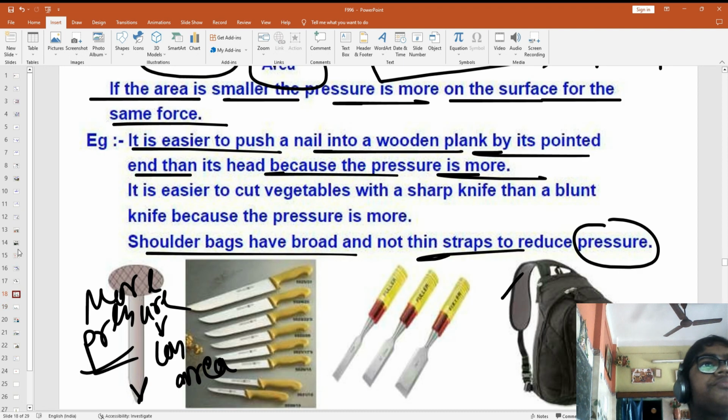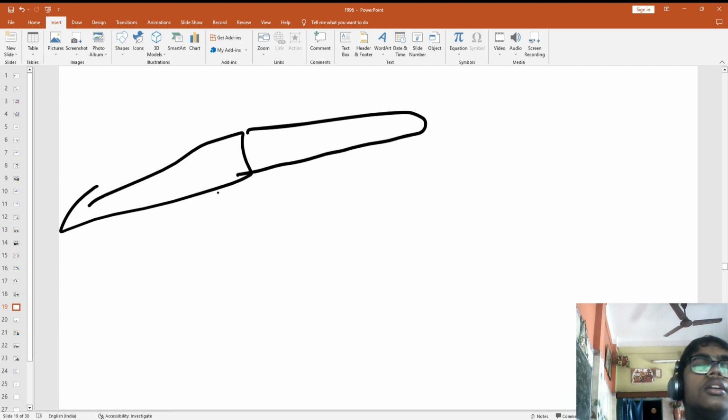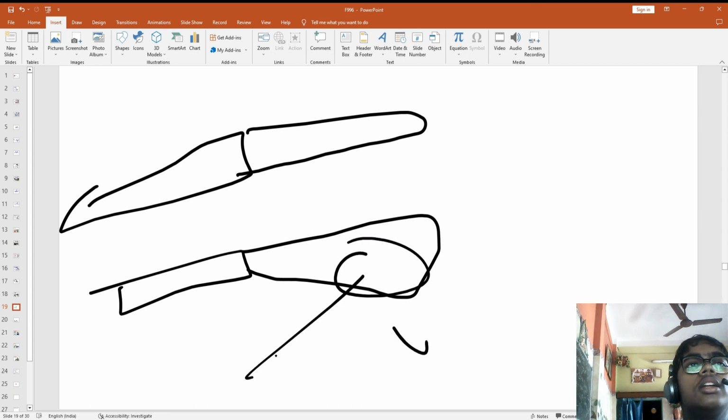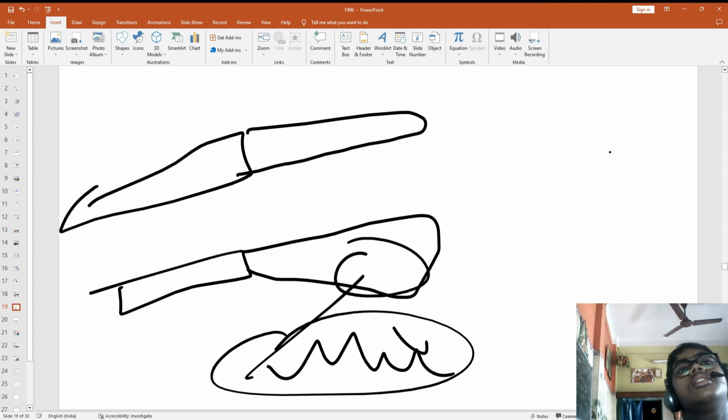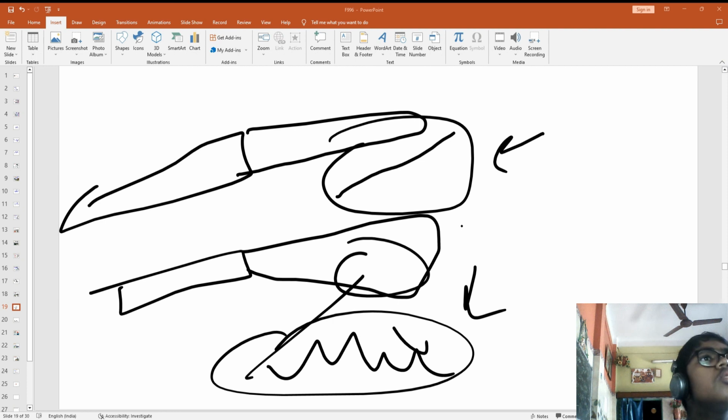Understood, guys? It is easier to cut vegetables with a sharp knife than a blunt one. If you see a sharp knife, this is a sharp knife, maybe this is the blunt knife. Okay, if you zoom here, it will look like this. If you see here, you will see like this, right? So this one will be having less ridges.